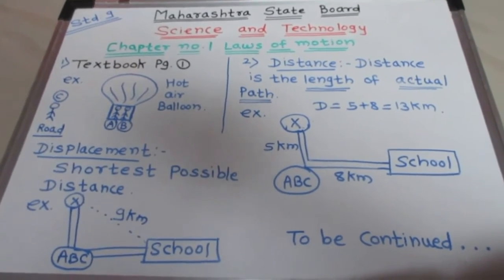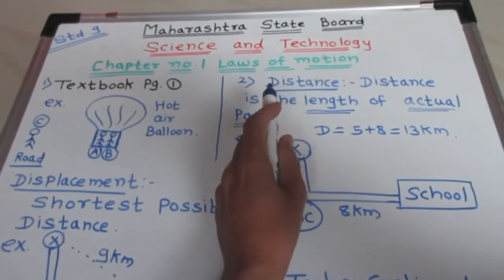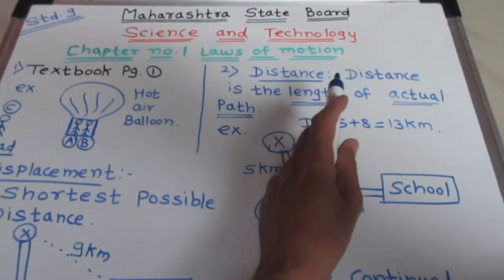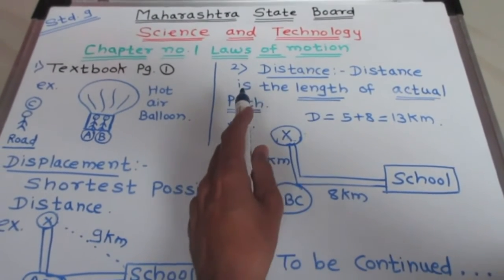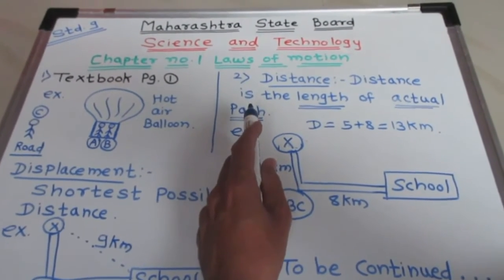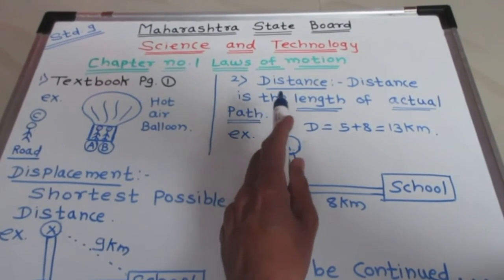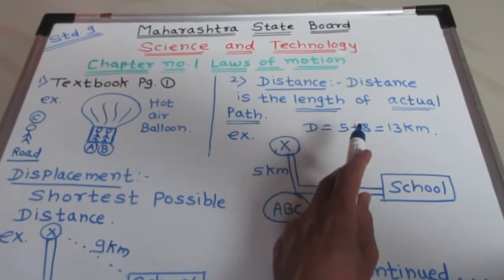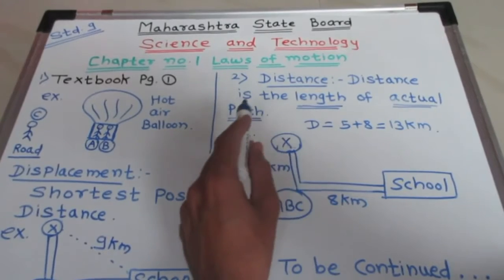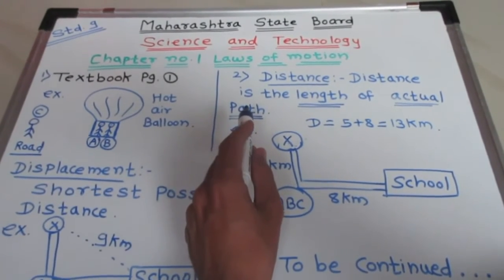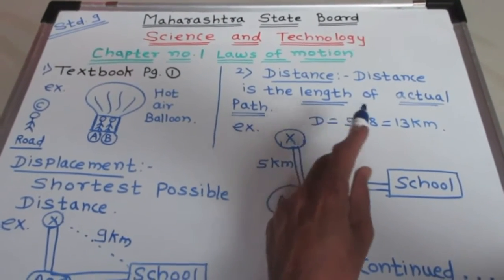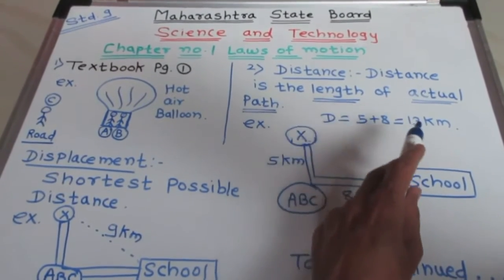Now students, let us take another definition, that is called distance. So distance means what, students? Distance is the length of the actual path followed by a body between the points under consideration. So distance is the length of the actual path.